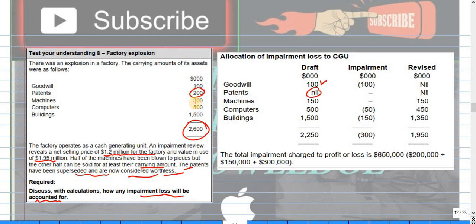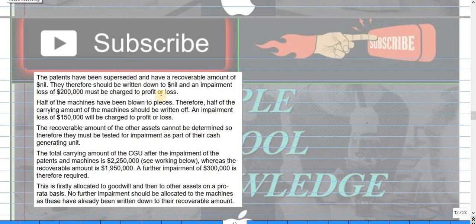Machine is 300. Okay, so the patent has been superseded and has a recoverable amount of nil dollars, therefore it should be written down to nil, and the impairment of 200 must be charged to the profit or loss account.